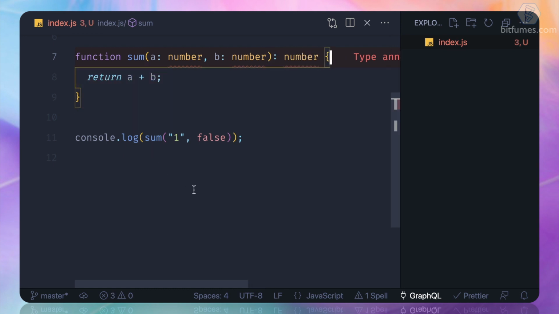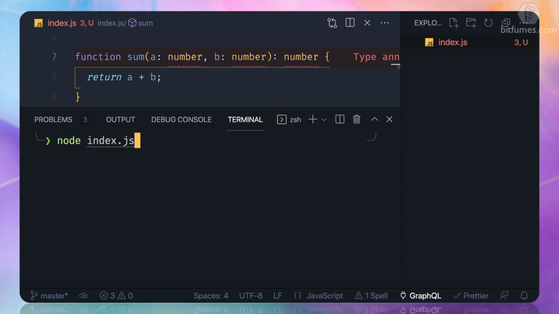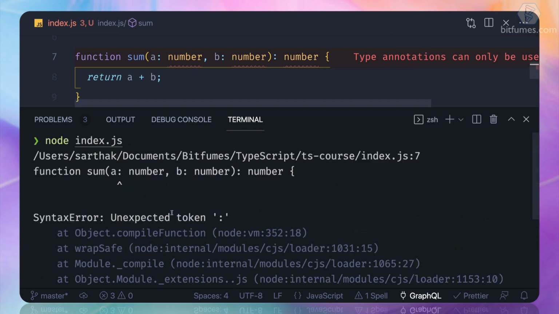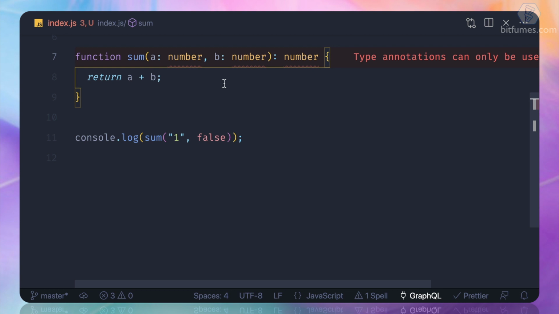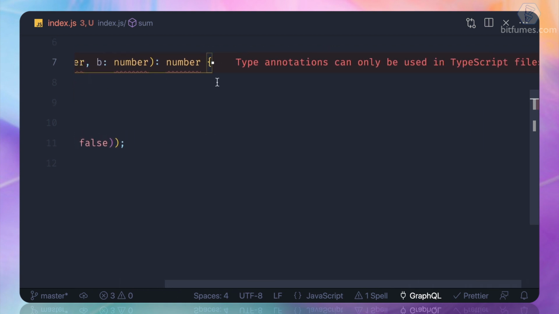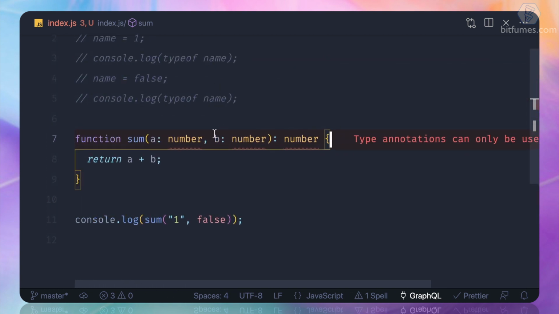So if I do this and try to run it, you can see we are getting an error: unexpected token. This is totally strange, because you cannot annotate or give the type in a JavaScript file. Although if you hover over it, it's now showing that A is a number, B is a number, and it returns a number, but you cannot define the type.